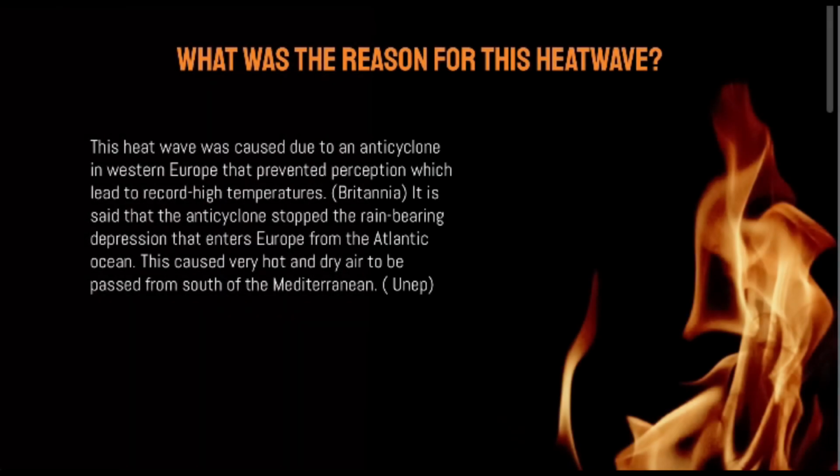You may be wondering, why did this heat wave occur? Well, according to Britannica, this was caused by an anticyclone in Western Europe that prevented precipitation, which led to record high temperatures. It is said that the anticyclone stopped the rain-bearing depression that enters Europe from the Atlantic Ocean. This caused very hot and dry air to be passed from the south of the Mediterranean.